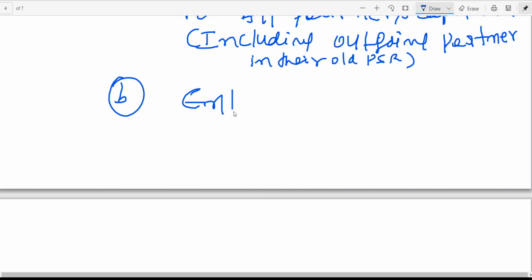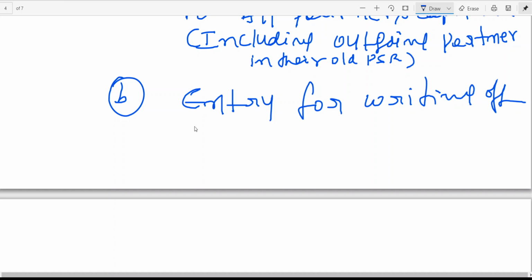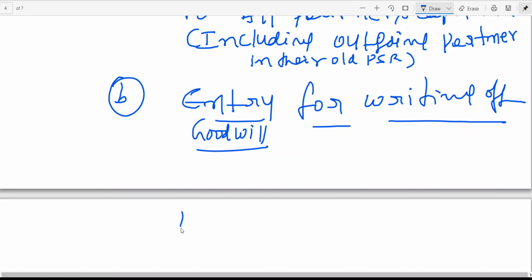B. Entry for writing off goodwill. I told you for accounting standard it should be written off. Entry for writing off goodwill. Now here I am debiting which account?